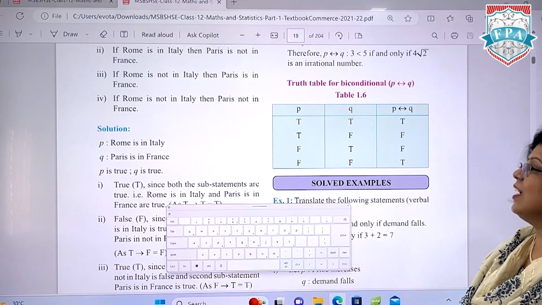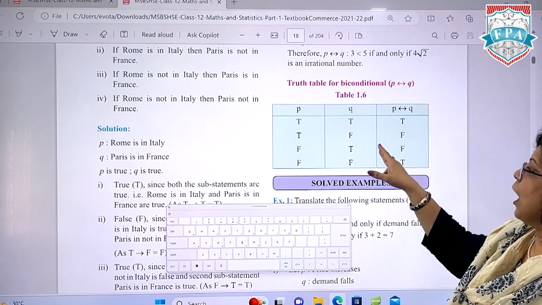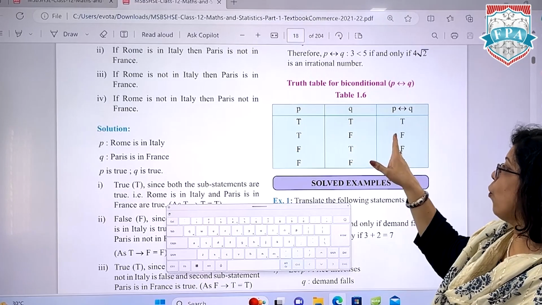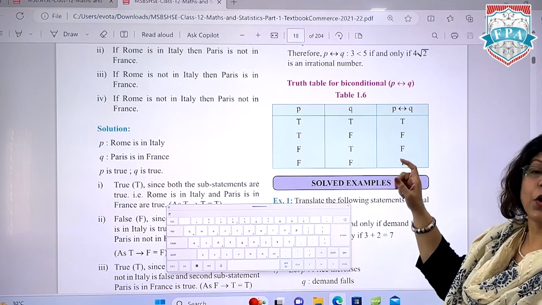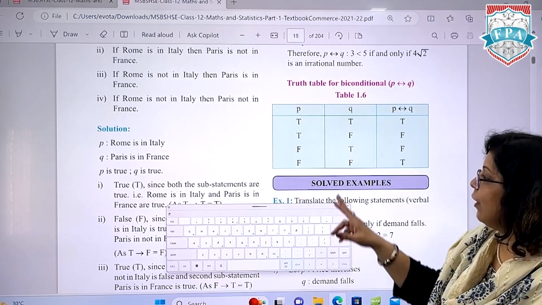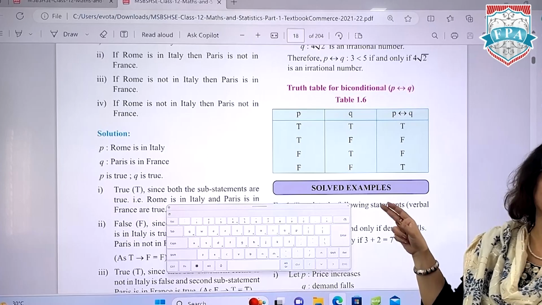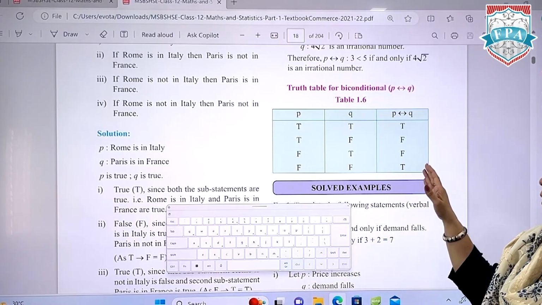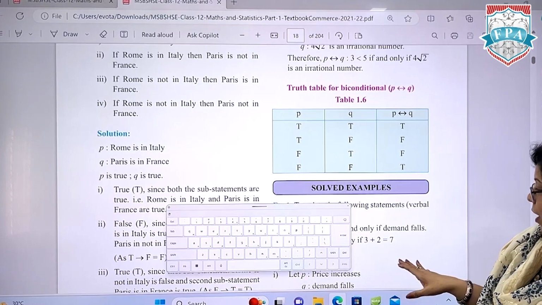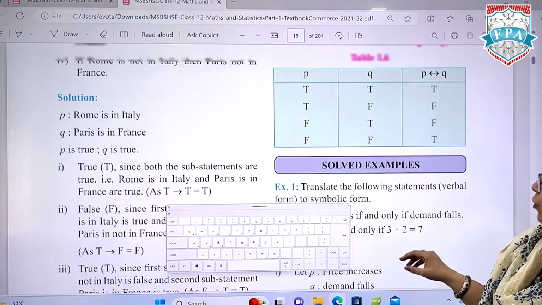And in any other case, यहाँ पे क्या हो रहा है? First true, second false, false. First false, second true, false. Because both sides we have to work. But if both of them are false, then the condition is not applying both ways and the final answer will be true. So this is about the truth tables.